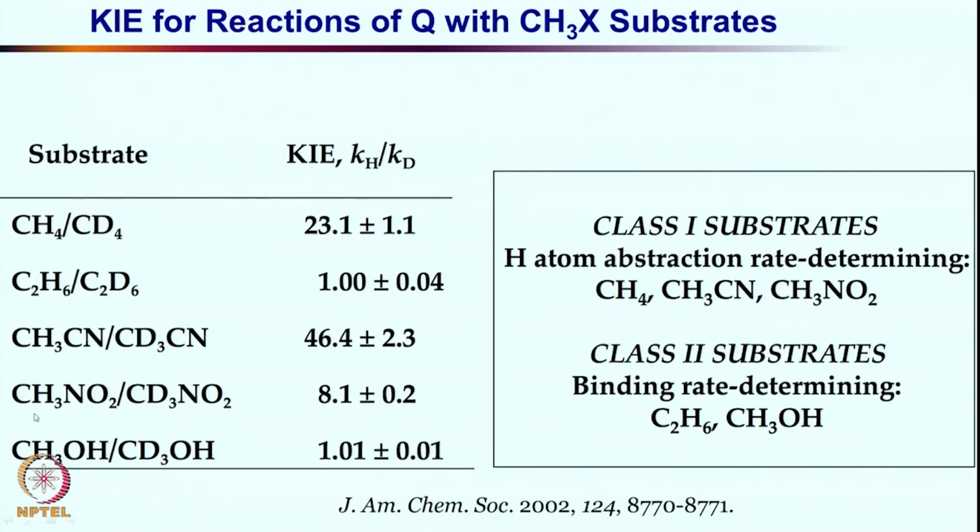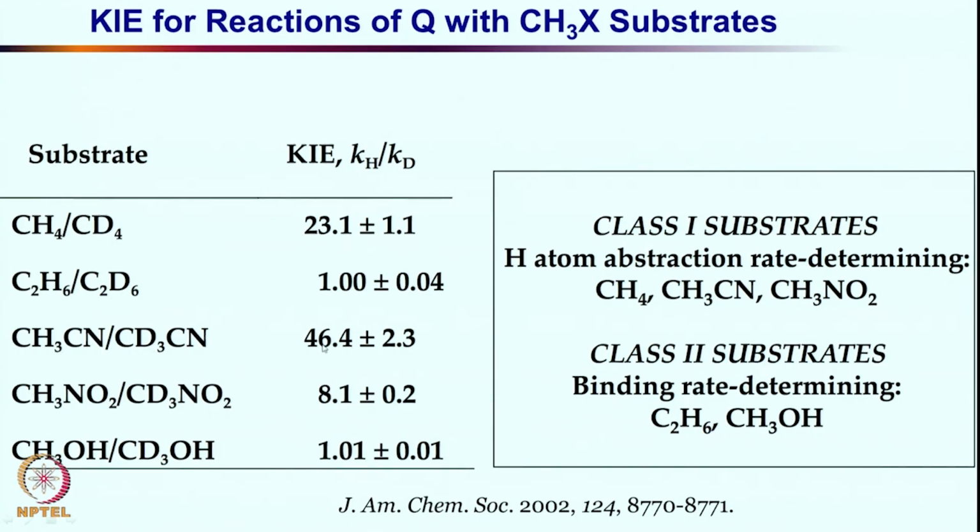For CH3NO2 and CD3NO2, once again there is a large kinetic isotope effect, not as large as CH4 and CD4, but still high. This is showing that once again, for both methane and nitromethane, C-H bond breaking is the rate limiting step. One can even study a nitrile, let us say acetonitrile, for its hydroxylation chemistry.